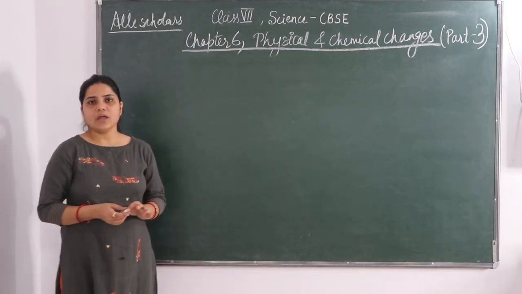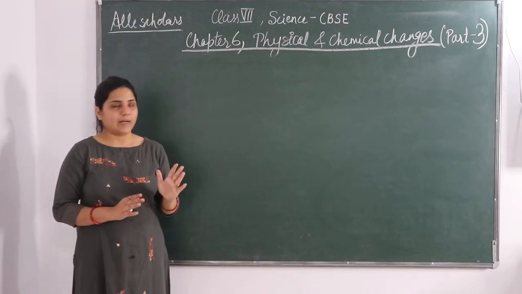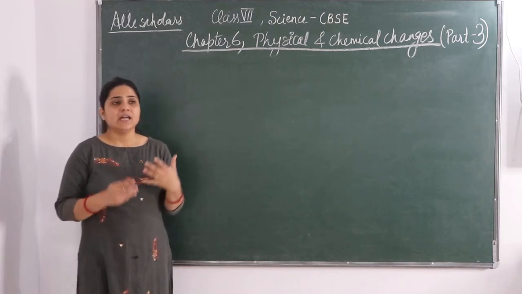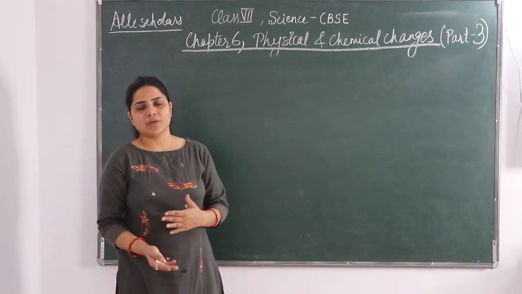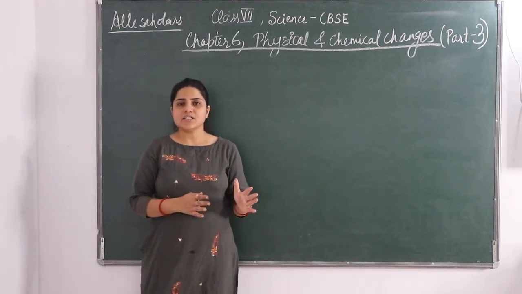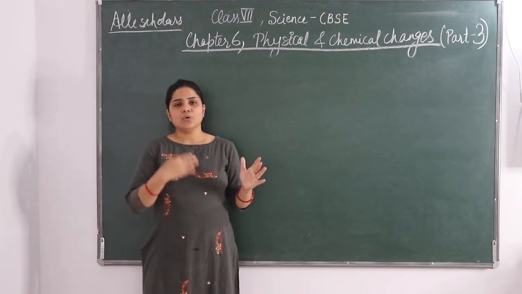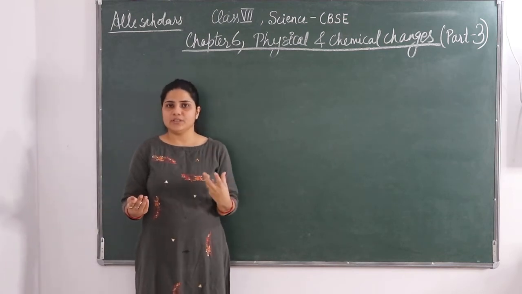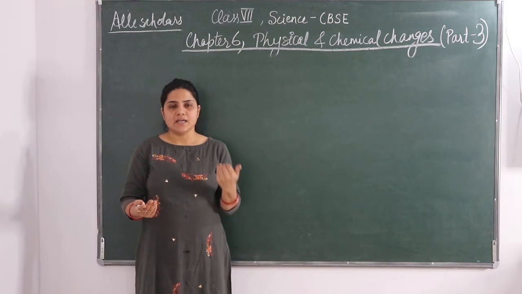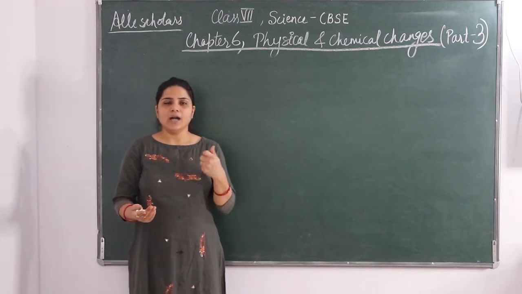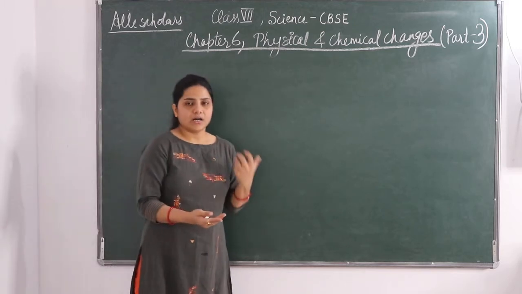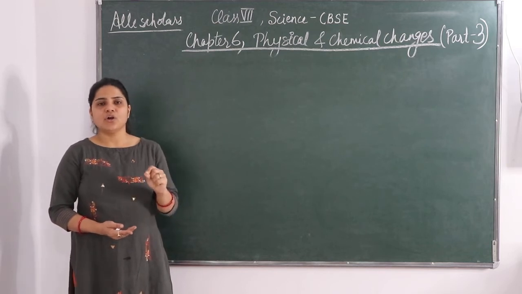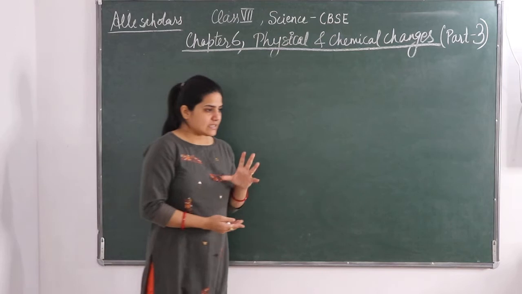Okay. So students, if you go into the part 2 video, you will see that we have discussed chemical change completely: when there is a change in chemical properties, we call it a chemical change. In a chemical change, a new product is formed from the original substance, and its properties are totally different than the original substance. Okay, so in addition to that new product formation, there are some other observations that also indicate a chemical change, and this is the discussion of today's video. Okay, so let's start one by one.